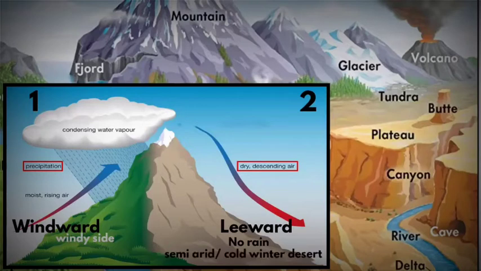So these semi-arid and cold winter deserts are found on the leeward side of a mountain, which are also known as rain shadow deserts. When moisture hits a mountain range, it is forced to rise. As a result, the air cools and forms clouds. Because of that, it rains on the windward side of the mountain. After that, when the air moves over the mountain top and begins to descend on the other side, there is very little moisture left. That descending air warms up, making it difficult to form clouds. Hence, there is no rain on the leeward side of the mountain, so that region also becomes a desert.